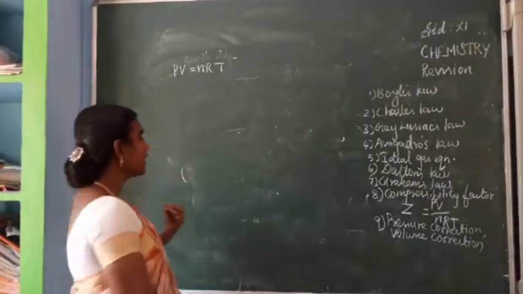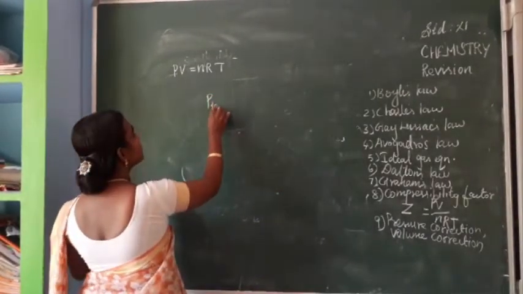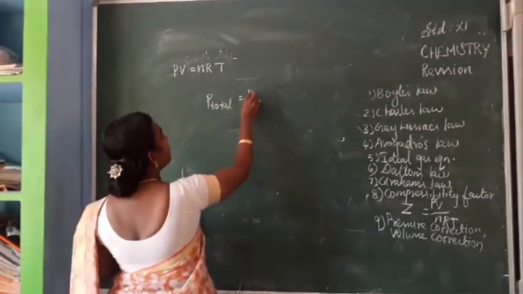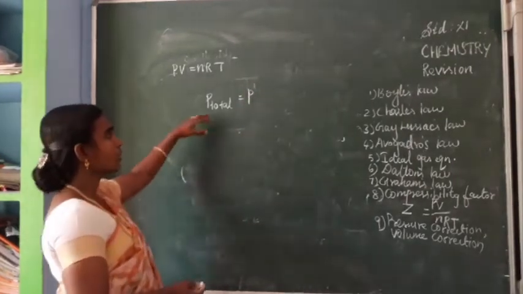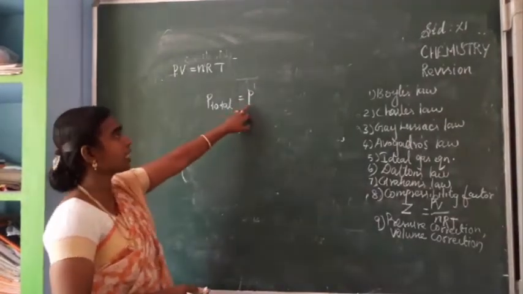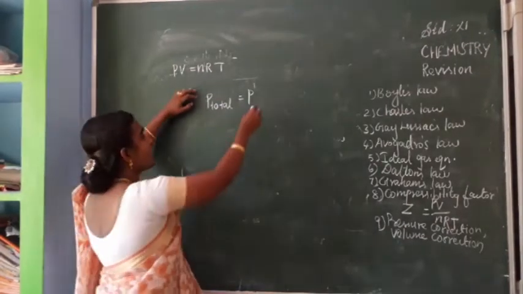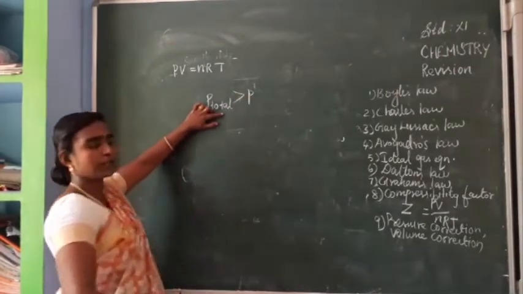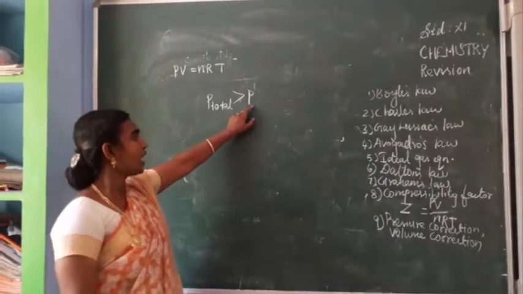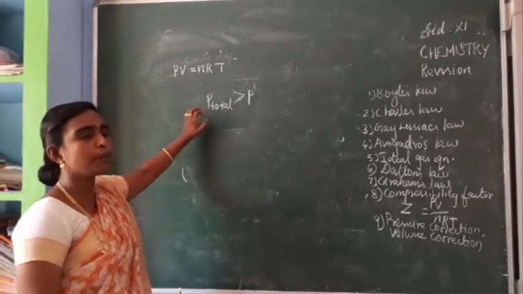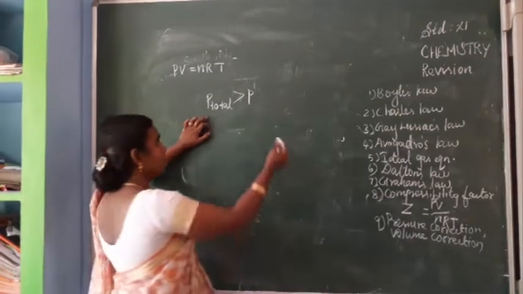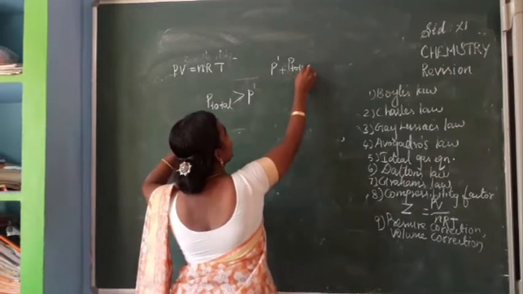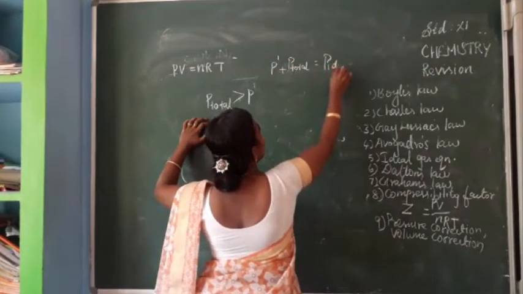So this P dash value will be less than the total pressure. So what we have to do is add this P dash to the actual pressure. So P dash plus the total pressure will give the P ideal value.